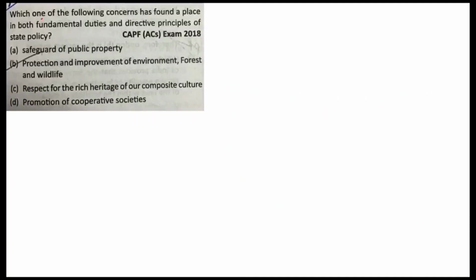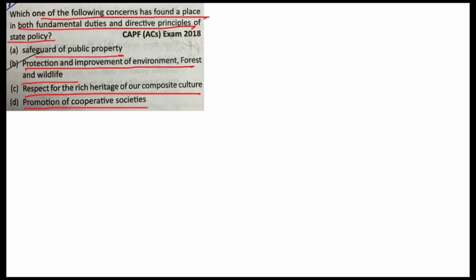Which of the following concerns has found a place in both fundamental duties and directive principles of state policy? Safeguard of public property, protection and improvement of environments, forest and wildlife, respect for the rich heritage of our composite culture, promotion of cooperative societies. So B, protection and improvement of forest and wildlife is your answer. Next.